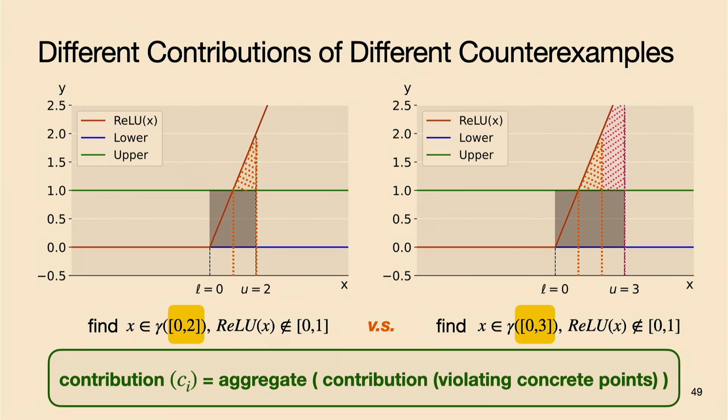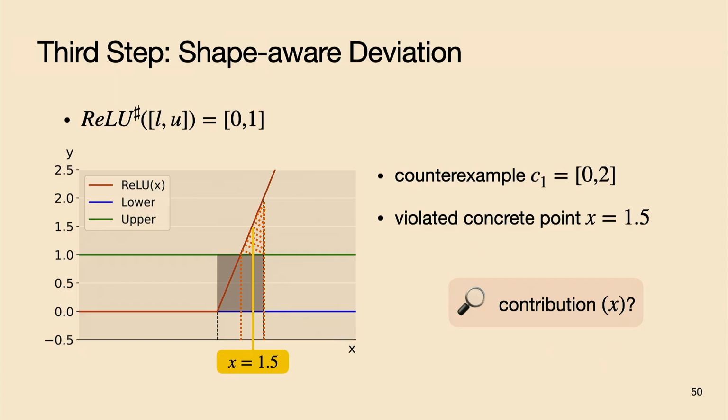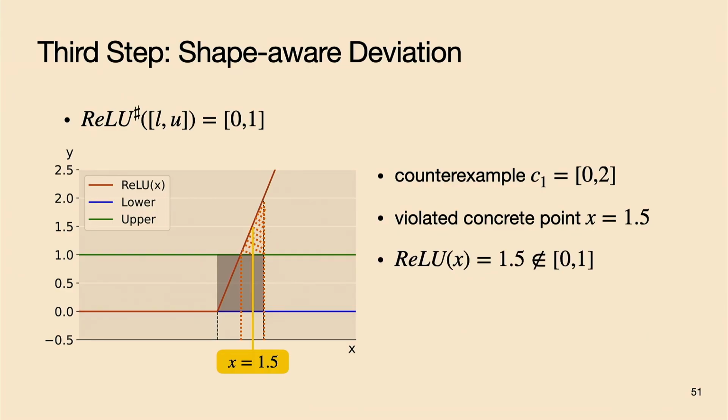and then do the aggregation. For example, if we want to measure the contribution of this counterexample C1, the interval 0 to 2, it will be reduced to measuring the contribution of each concrete point. For example, the concrete point here, x equals 1.5. So how do we measure this concrete point? The reason that it is a violating concrete point is its output is not correctly abstracted by the output of the abstract transformer. Or let's illustrate it from another perspective.